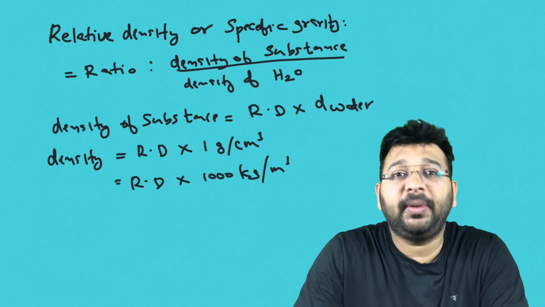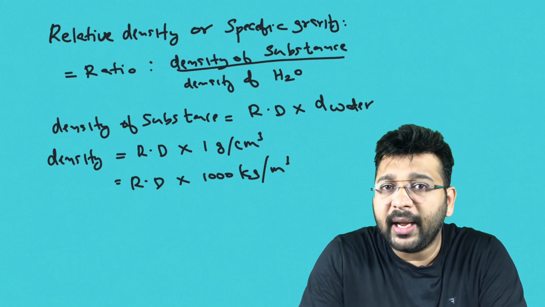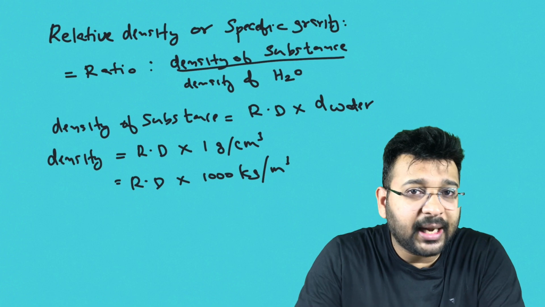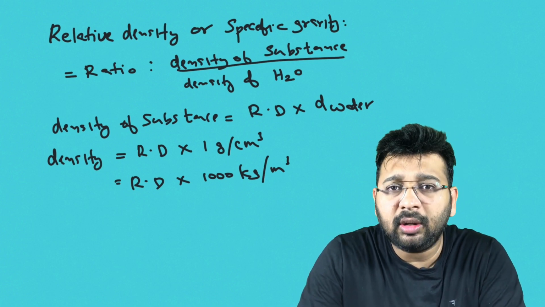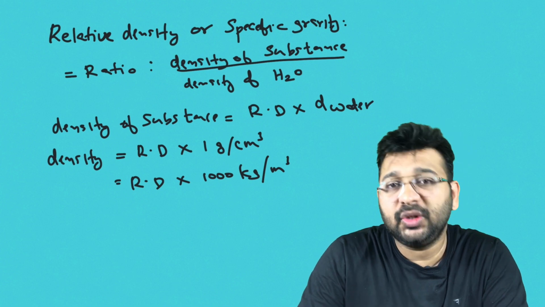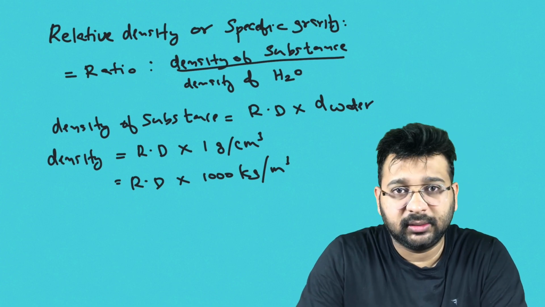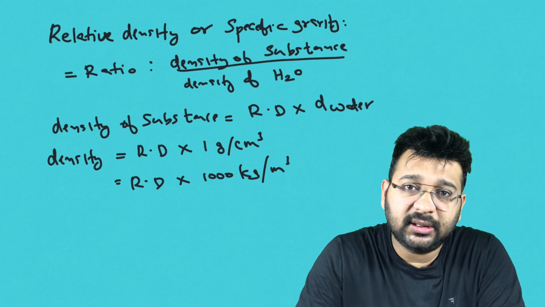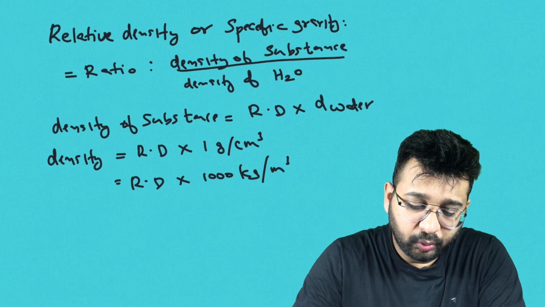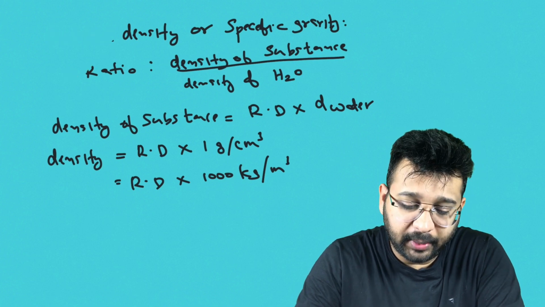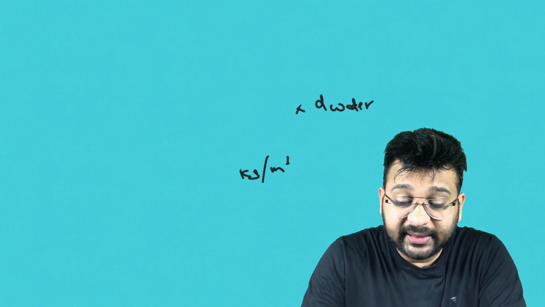So this has a relevant application in numericals. When you do a numerical problem, you have to analyze whether the question is based on CGS unit or SI unit. On that basis, you have to take the density of water. Clear? So this is a basic condition of relative density. Now we are moving to the next important topic, that is density of mixtures. The next topic in this syllabus is density of mixtures.